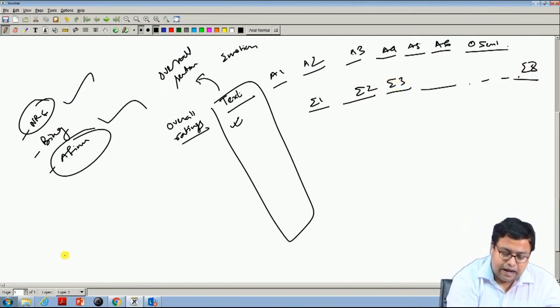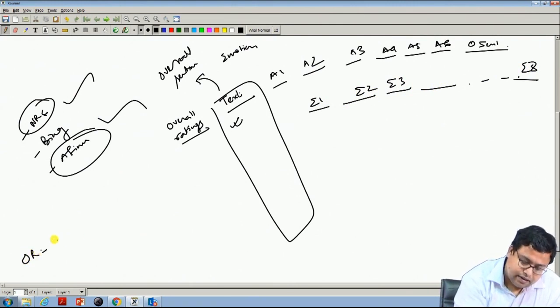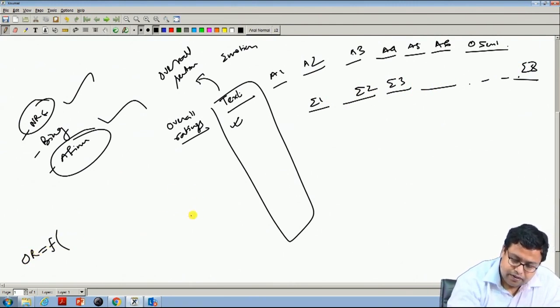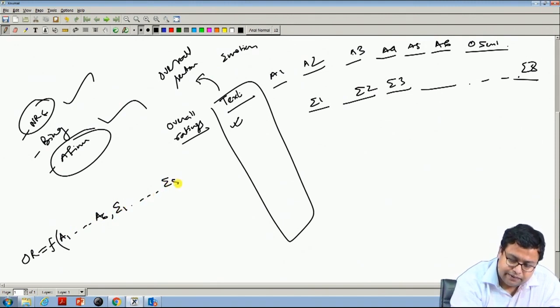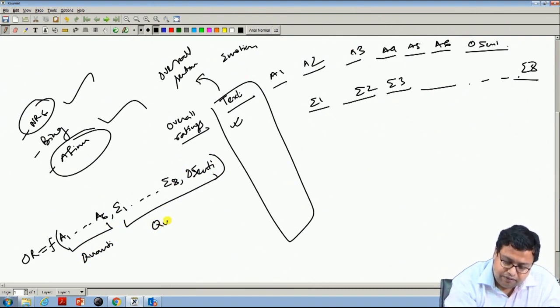Now I can say overall rating is a function of obviously the aspects A1 to A6, but it is also a function of which emotion you are in and what your overall sentiment is. So not only the quantitative rating impacts your overall rating, but also the qualitative aspects.